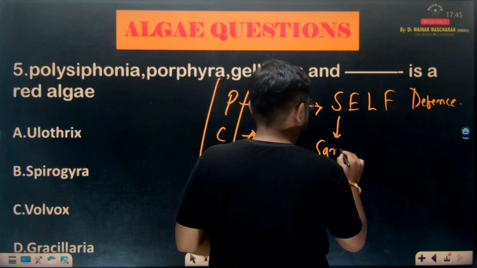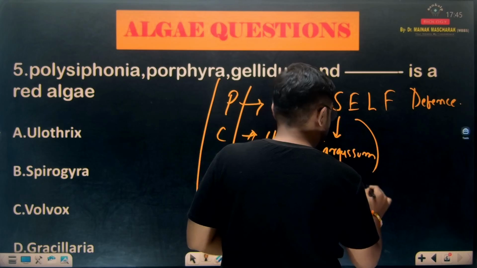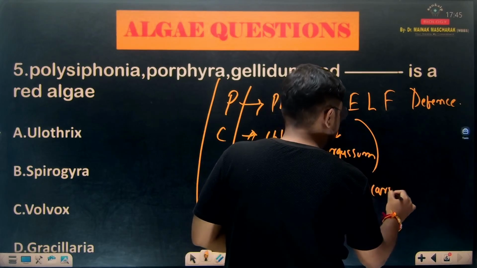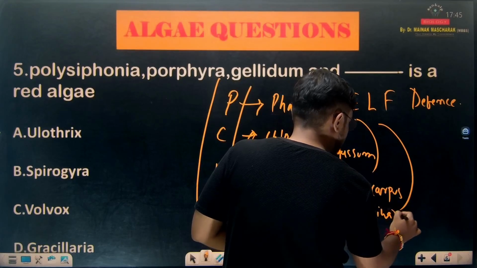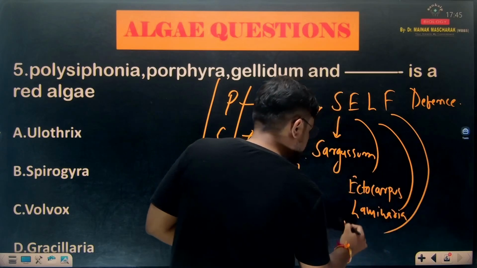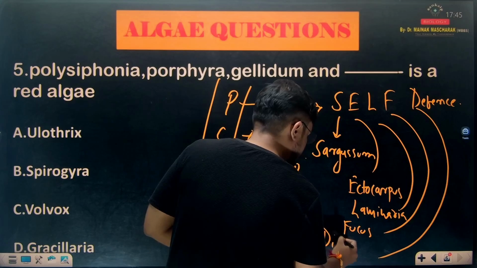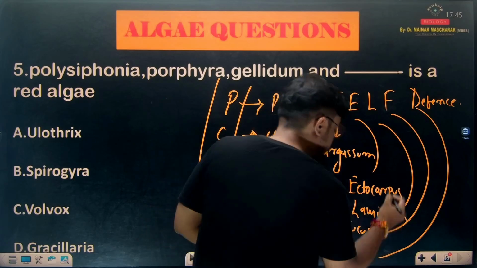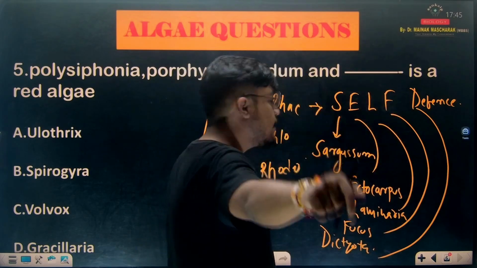So S for Sargassum, E for Ectocarpus, L for Laminaria, F for Fucus, and D for Dictyota. So if you remember only this example, that is self defense, you will be able to tick the correct answer.